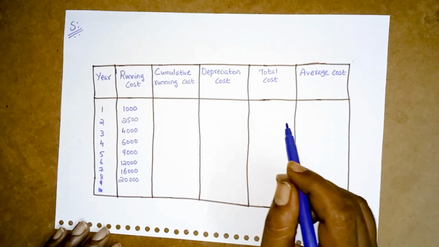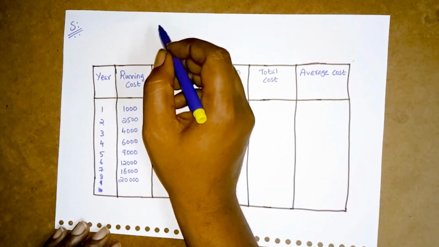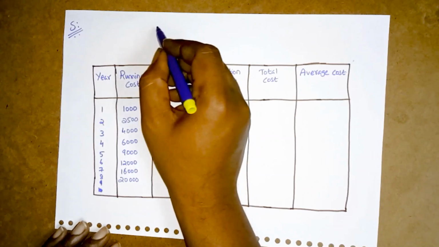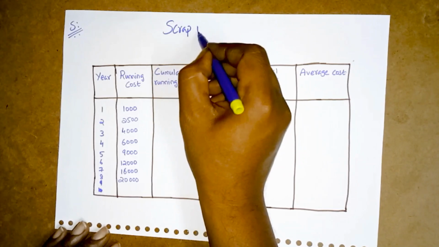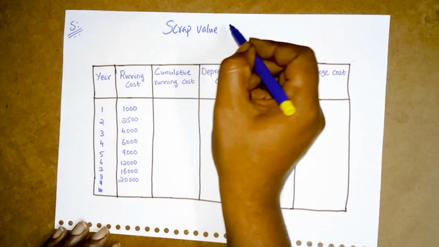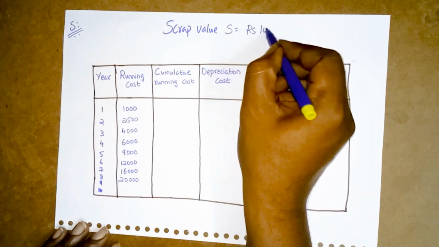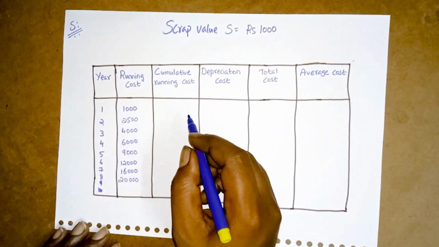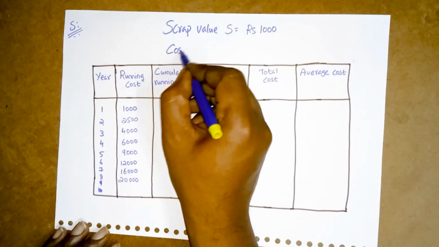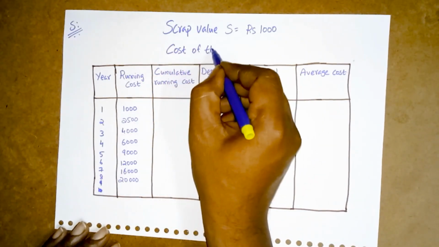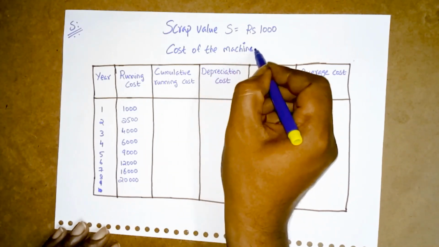The scrap value is rupees 1,000. Next, the cost of the machine. What is the cost of the machine?